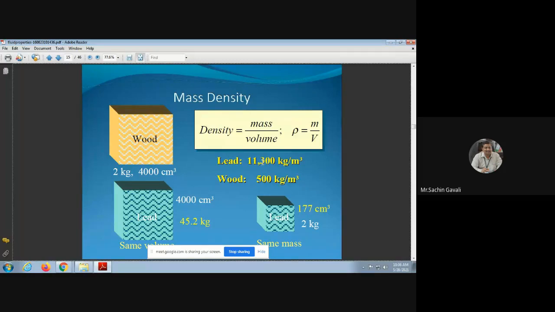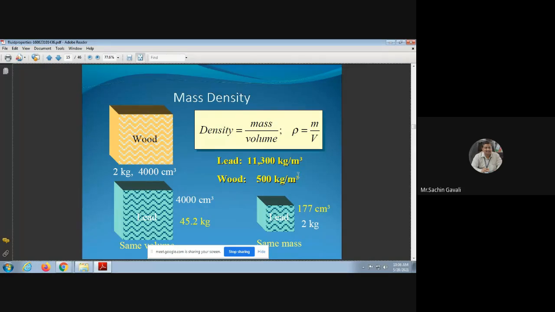Then for the same mass of 2 kg, the volume required of lead will be very less, 177 centimeter cube. Again the same density comes, 11,300 kg per meter cube. Considering that density and a mass of 2 kg, we can calculate the volume as 177 centimeter cube.